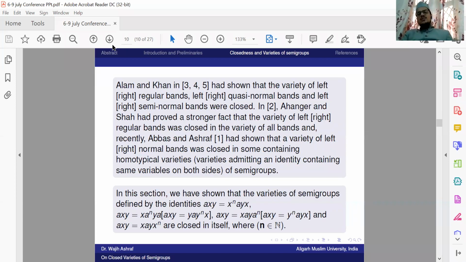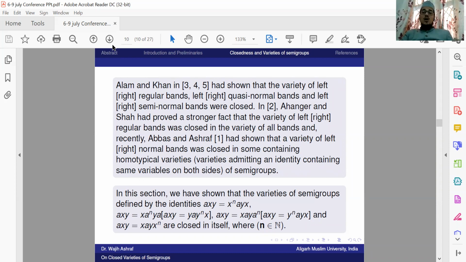After that, the semigroup theorists Alam and Khan showed that the varieties of left-right regular bands, left quasi-normal bands and left-right semi-normal bands were closed in itself. And Hanger and Shah proved the stronger fact that the variety of right regular bands was closed in the variety of all bands. Recently, Abbas and myself showed that the variety of left-right normal bands was closed in some containing homotypical varieties. What are homotypical varieties? Varieties admitting an identity containing the same variables on both sides.